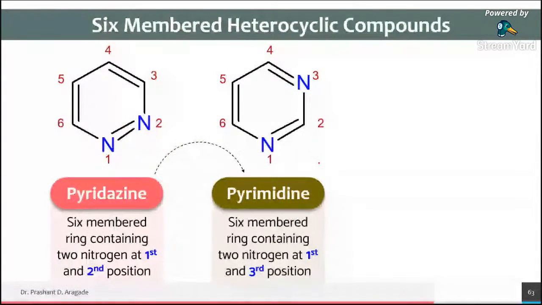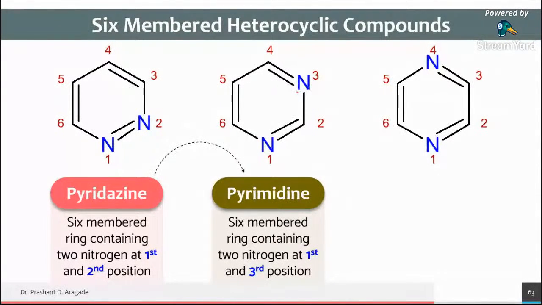Okay, so now we are going to change the position of the third position nitrogen atom from third to fourth position. See here, this second nitrogen position gets changed from 3 to 4th position. So we have shifted first from second to third, now third to fourth.